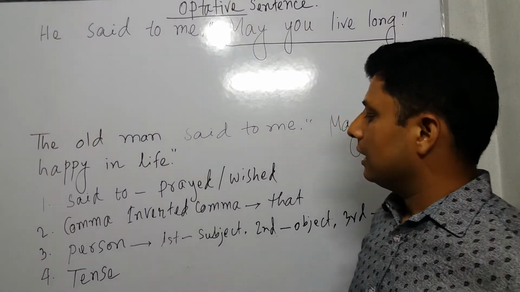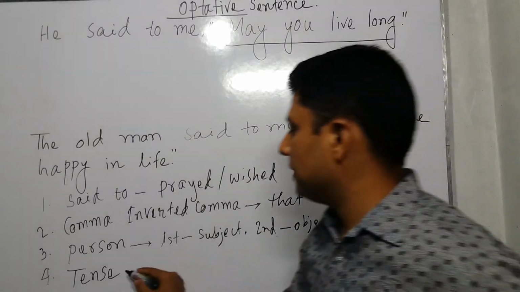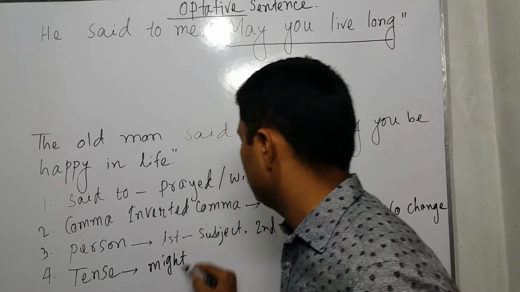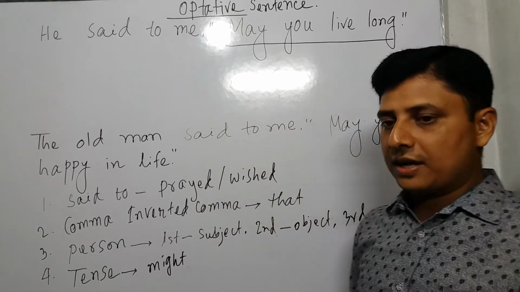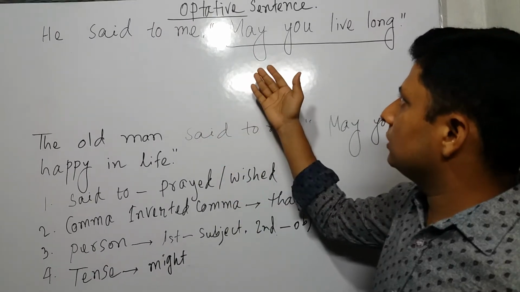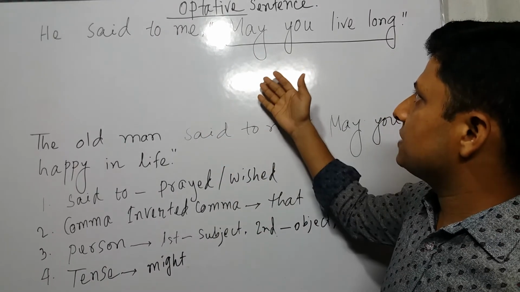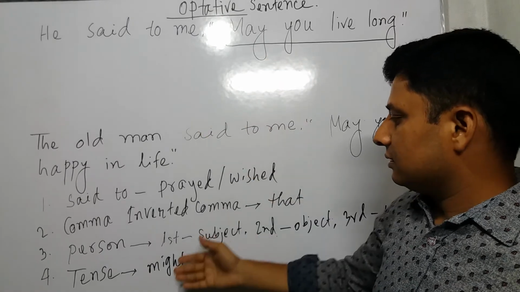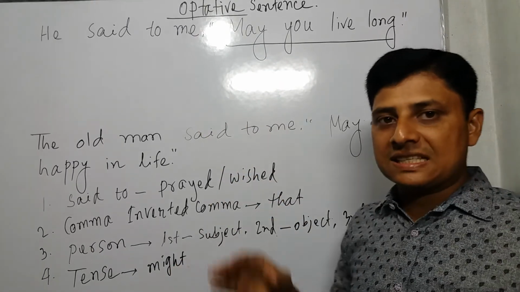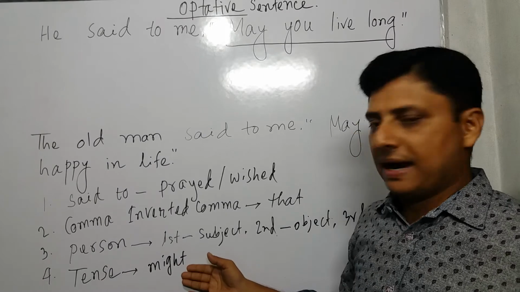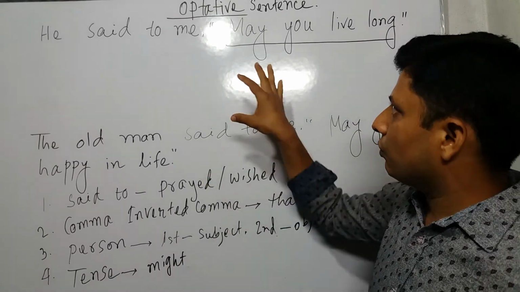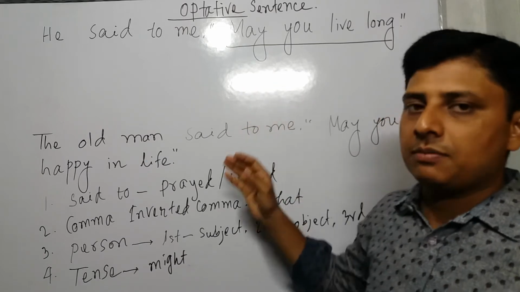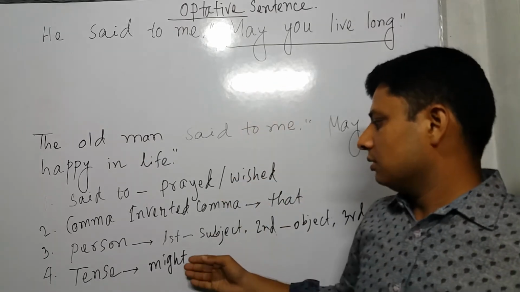Here you use only might, because if you look at optative sentences, more than 80% of the time there will be may. So when you want to change the tense, you can use might. When you detect it is an optative sentence, you of course use might.